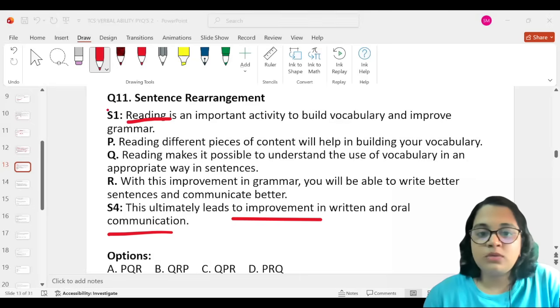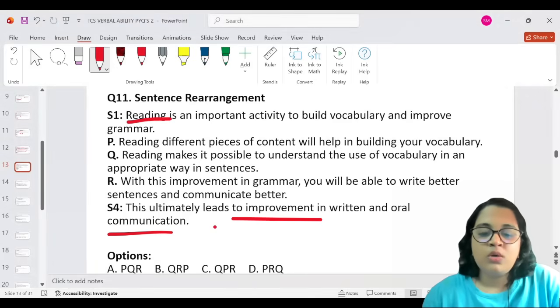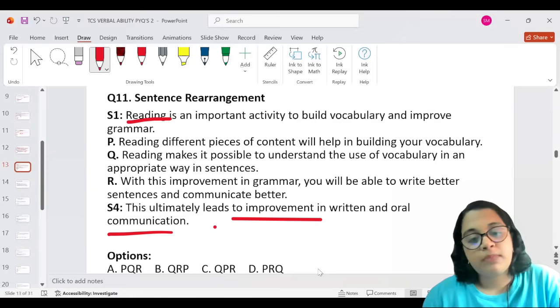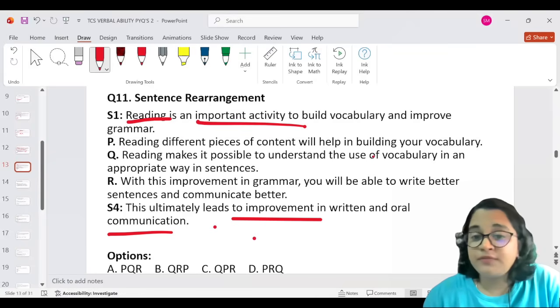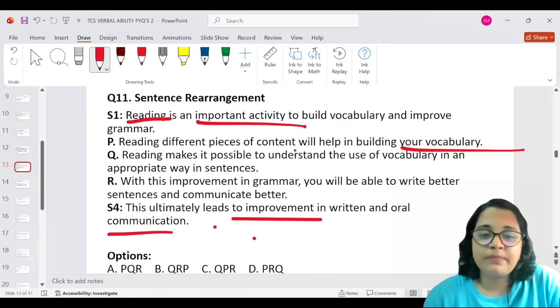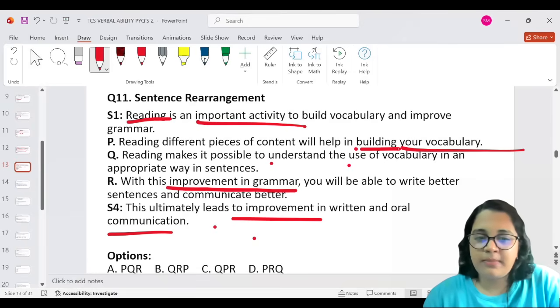So S1 talks about how reading improves grammar, and S4 says that it ultimately leads to communication improvement. Now we have to find out which sentences fit in the middle. So it is an important activity, and P says that reading different pieces of content will help in building your vocabulary. Reading makes it possible to understand the use of vocabulary in an appropriate way. With this improvement in grammar, you will be able to write better sentences. Improvement in grammar comes when you're building your vocabulary. So P and then R.